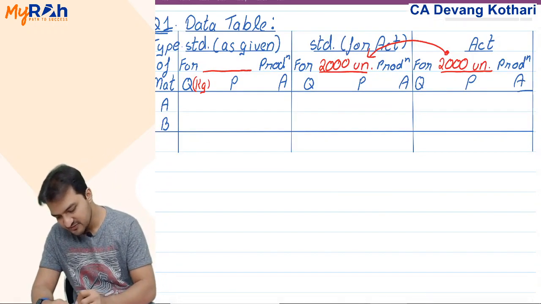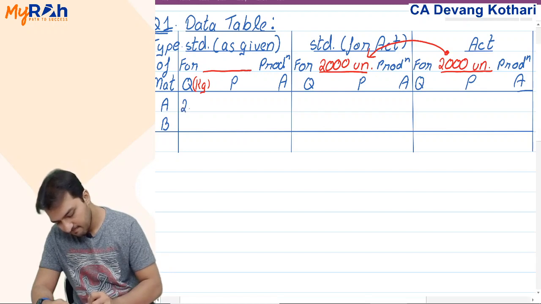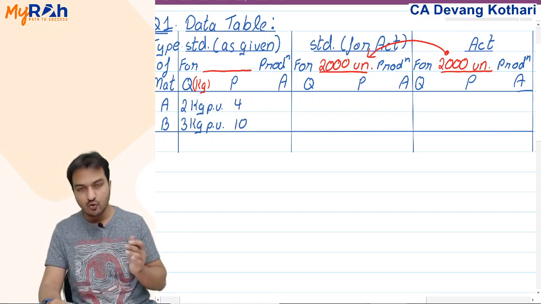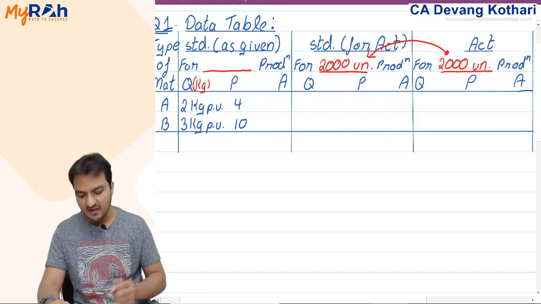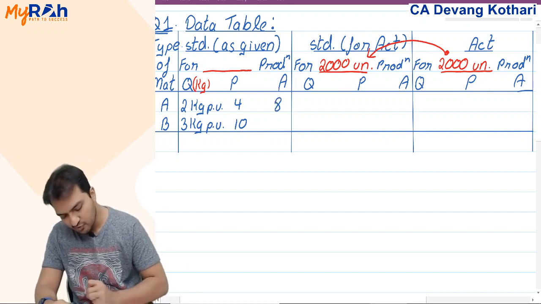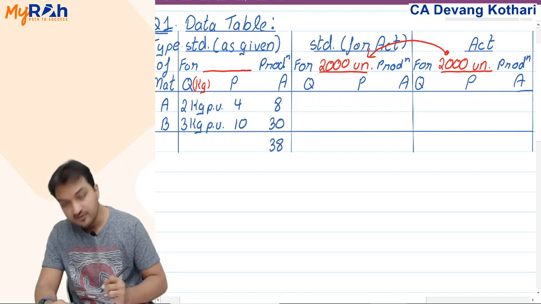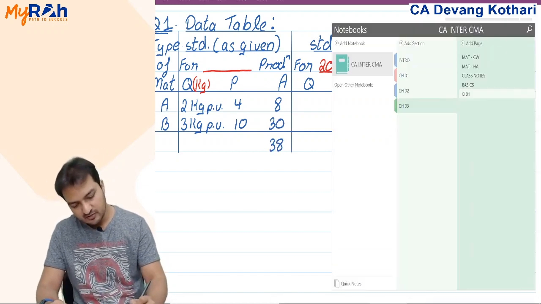So quantities 2 kg, 3 kg per unit you are given. Prices you are given is 4 and 10 per kg. Now if the quantities are given, prices are given, can make the amount. 4 into 2, 8, 3 into 10, 30. Total becomes 38. Yeah. Further, look at the actuals then.